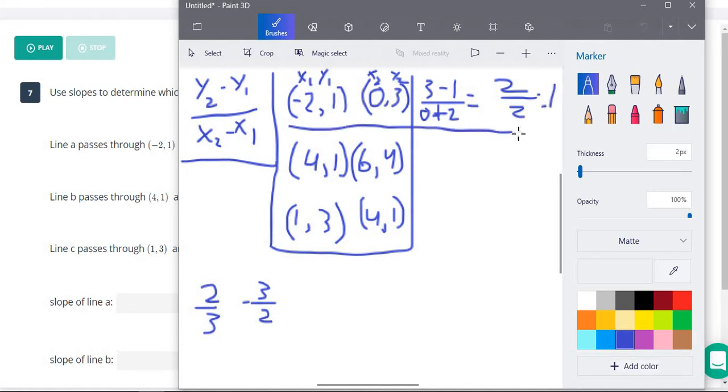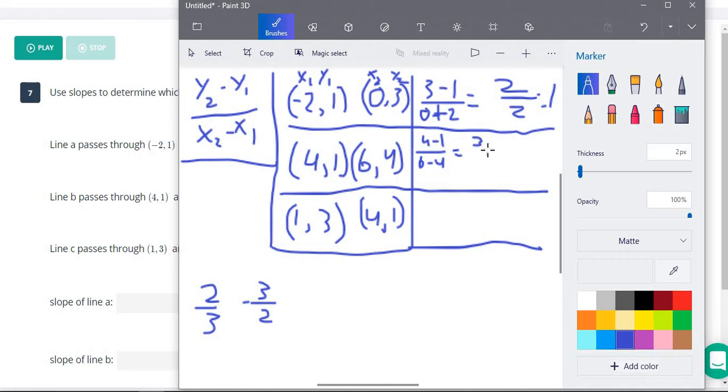All right, so our next one here, let's just separate these. Our next one is y2 is 4 minus 1, our y1, over 6 is our x2 minus 4, our x1. And here we have a slope of 3/2.